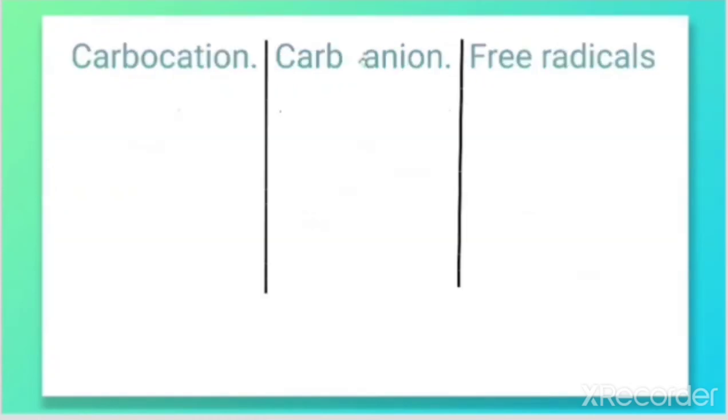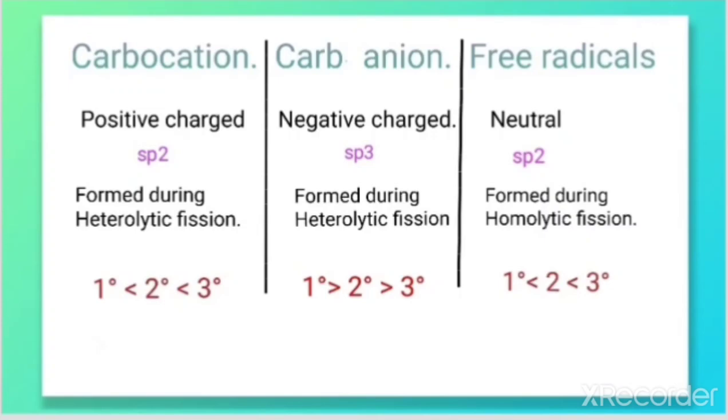How do we differentiate between carbocation, carbanion and free radicals? As we have already discussed, it's the definition, structure and stability. Carbocations are positively charged, carbanions are negatively charged, having a negatively charged carbon, but free radicals are neutral, having an odd electron on carbon.